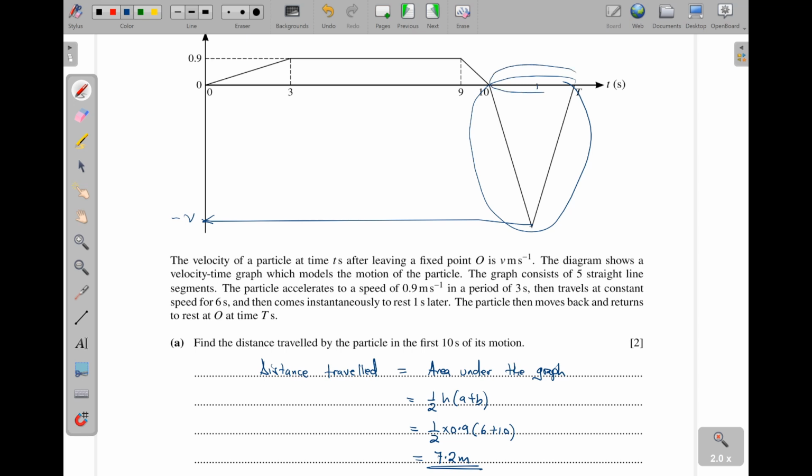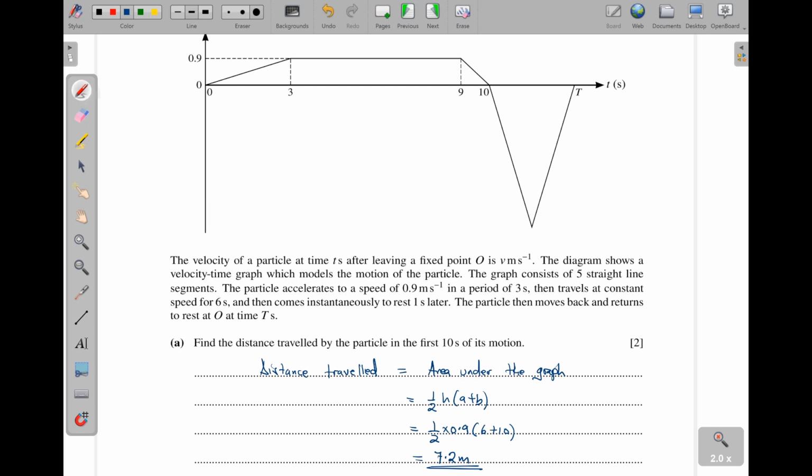So you will take this length here, the vertical height. When you're substituting here, the length is positive. We don't have negative lengths. But since they are asking for velocity, and velocity is a vector quantity, and we can easily see that it is below the t-axis, then we shall bring back that negative in the equation.